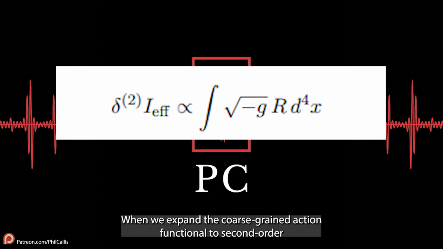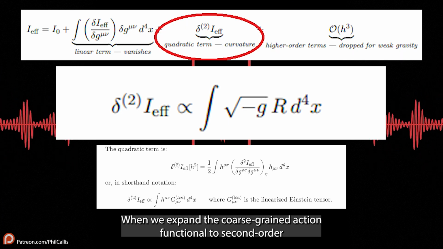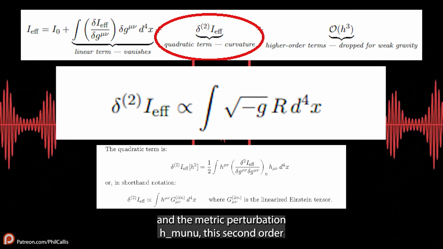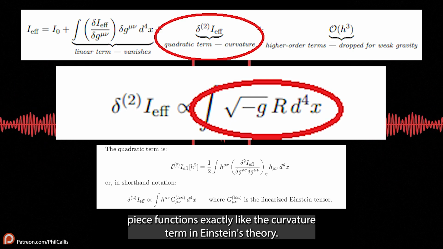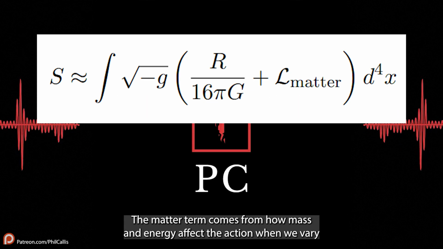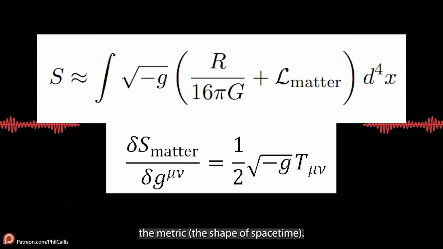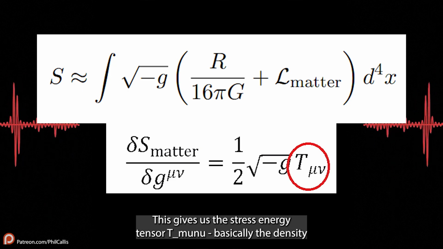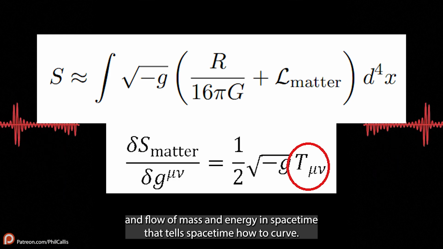When we expand the coarse-grained action functional to second order in the metric perturbation h mu nu, this second order piece functions exactly like the curvature term in Einstein's theory. The matter term comes from how mass and energy affect the action when we vary the metric, the shape of spacetime. This gives us the stress-energy tensor T mu nu, basically the density and flow of mass and energy in spacetime that tells spacetime how to curve.